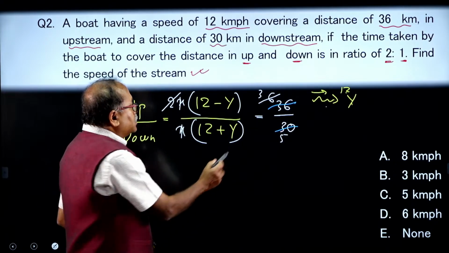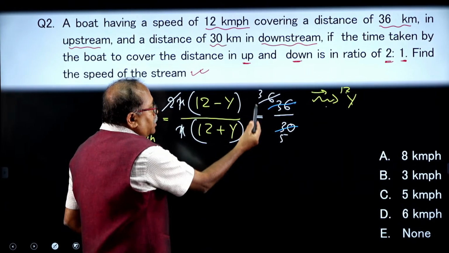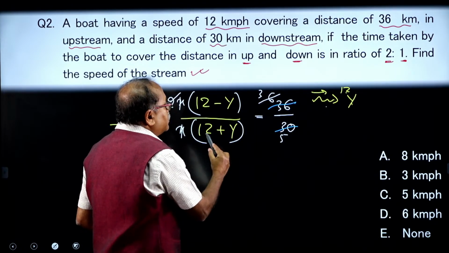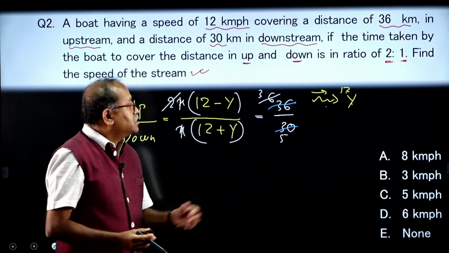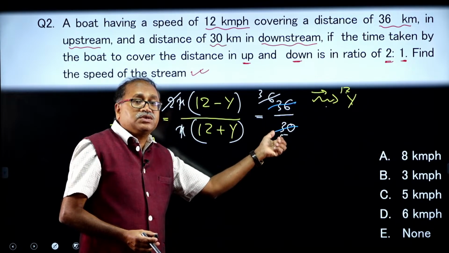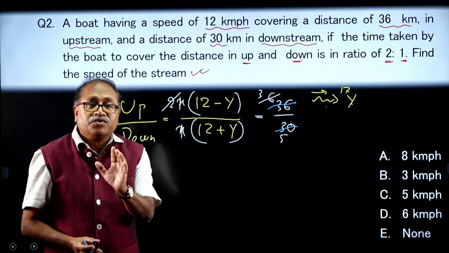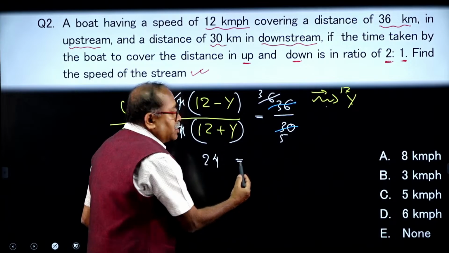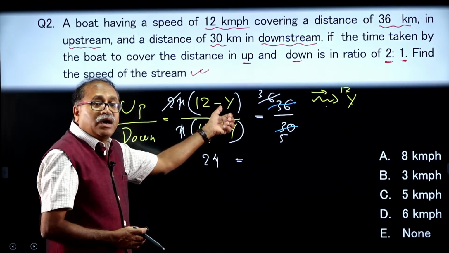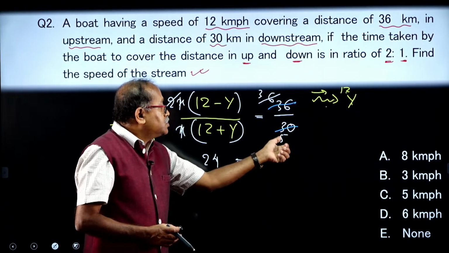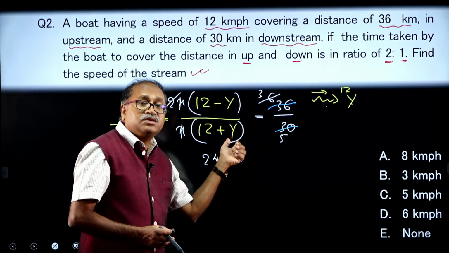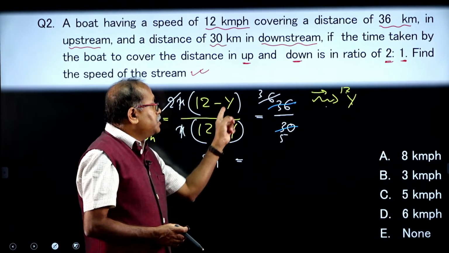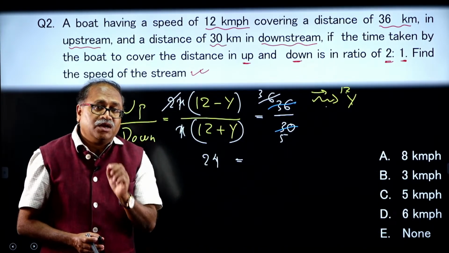How is that? Look at this one, 12 into 5 and here 3 into 12. In other words, 12 into 5 and 12 into 3. What will be the difference? The difference between 3 and 5 is 2. So, 2 into 12, that is 24, is the difference. So, let us write down this as 24, which is equal to, here the y is in minus and here the y is in plus. So, here 5y and here it is 3y. As it is plus and minus, I need to add this up. So, that is 3y plus 5y, that is nothing but 8y.